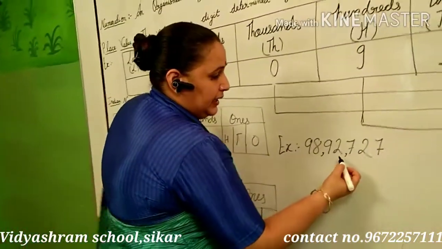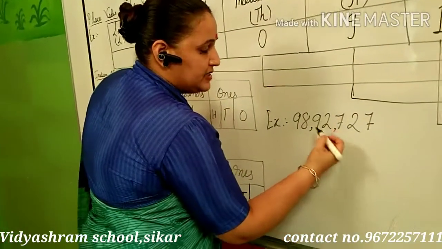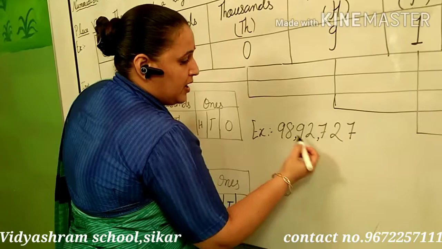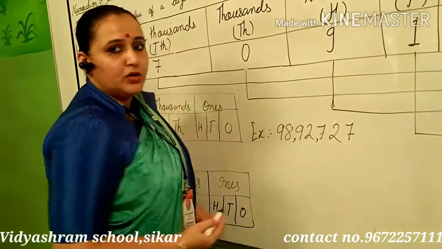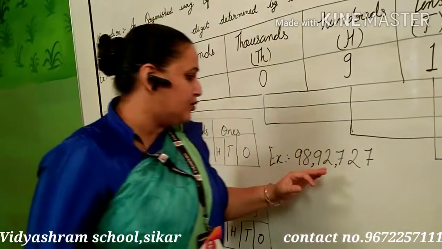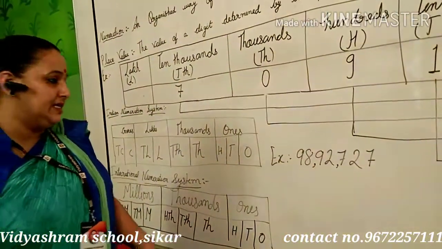See here, in Indian, after the first 3 digits, 1, 2, 3, put the comma, and after every 2 digits we have to put the commas. 92, 98, before that we have to put the commas. And how will we read it? 98,92,727. We have to read it like this only.